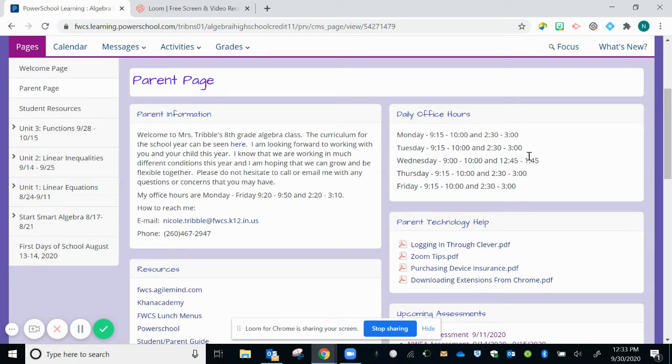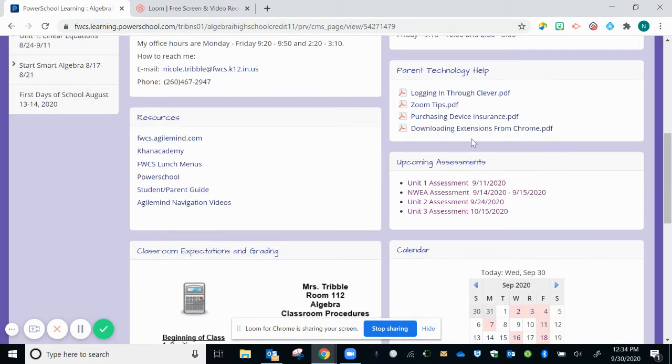So these are my office hours. Wednesday is a little bit different with the virtual Wednesdays, but once that changes, those office hours on Wednesday will be the same as the other days of the week. There is some information on technology help if you need it. Logging in through Clever, Zoom tips, purchasing insurance for your device, downloading extensions from Chrome, all of those things have some PDFs that you can click on and pull up.